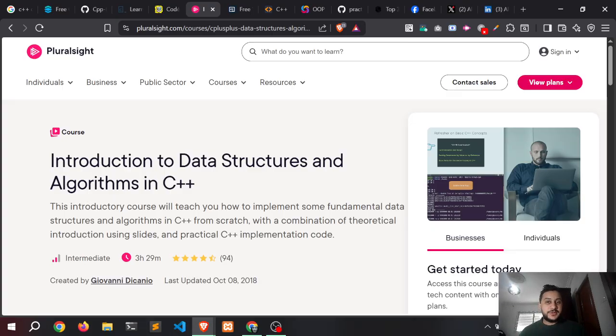people who already know how to program in C++, but want to know deeply about some data structures like arrays, linked lists, queues, and trees. So this website allows you to learn data structures and algorithms in a simple way.